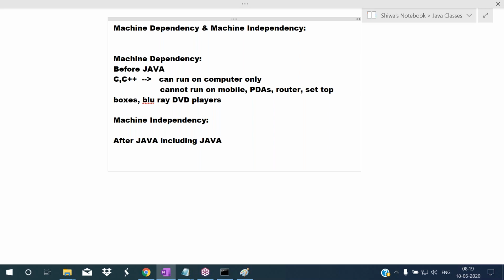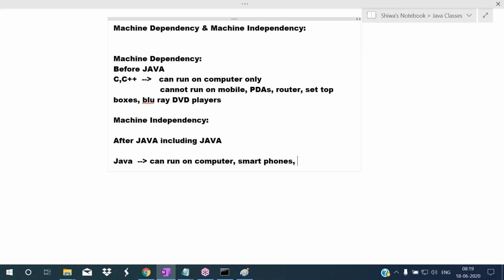So the application developed in Java can run on a computer. Now, can we run software developed in Java on mobile? Yes, we can. We can run on smartphones.